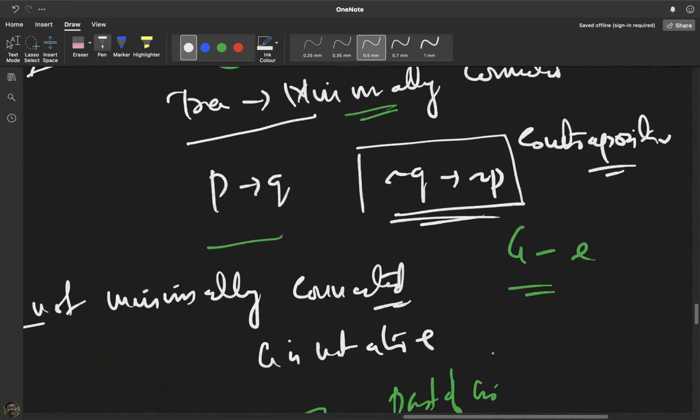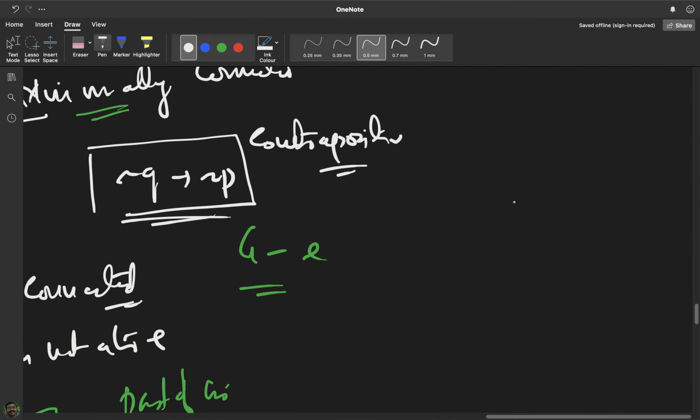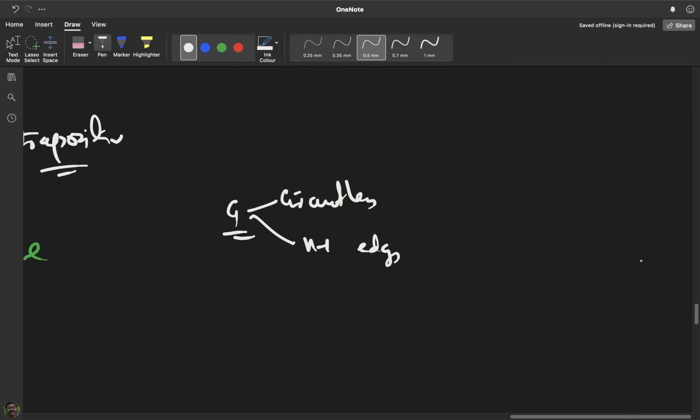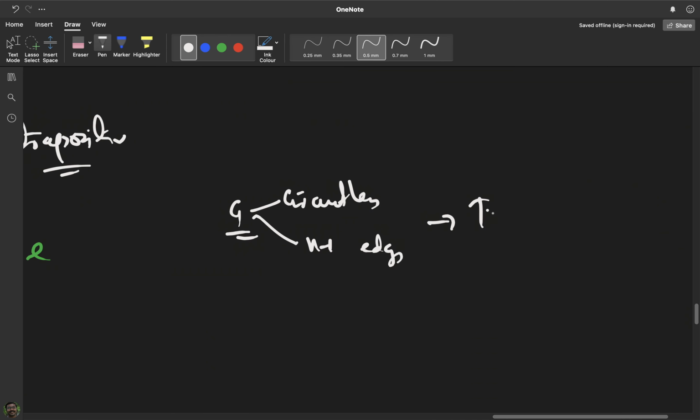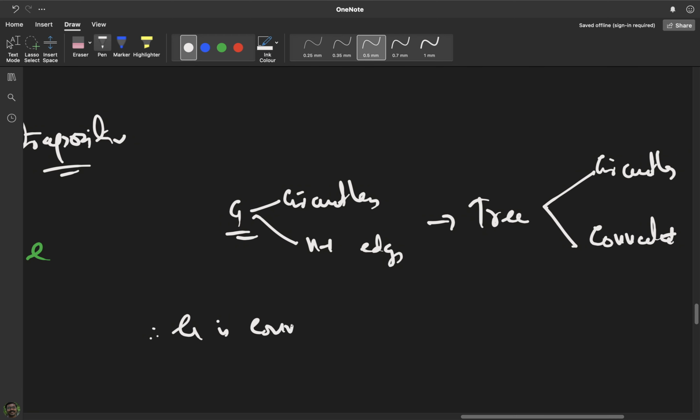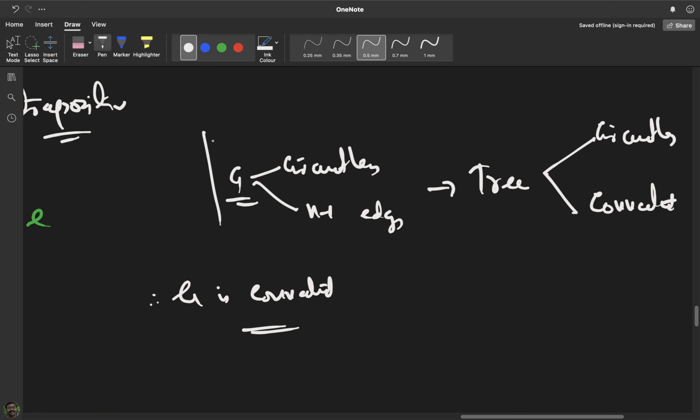What I have to show: we are going to take a graph G. The property of G is that first of all it is circuitless and it has n minus 1 edges, and I have to prove that it's a tree. Now what is a tree? A tree has two properties. First of all, it is circuitless and it is connected. So I have to show that G is connected. If I show that G is connected, then obviously it will be a tree. We have been given that G is circuitless. The only thing I have to do is show that G is connected.